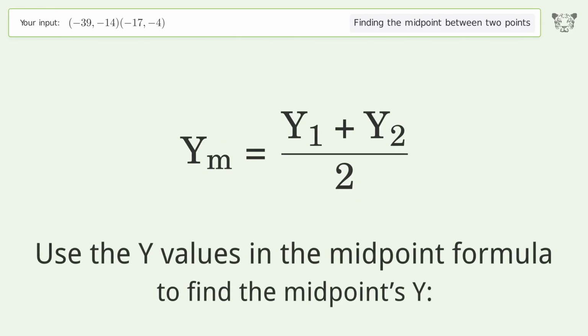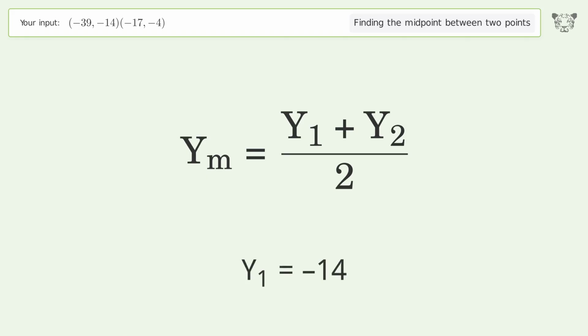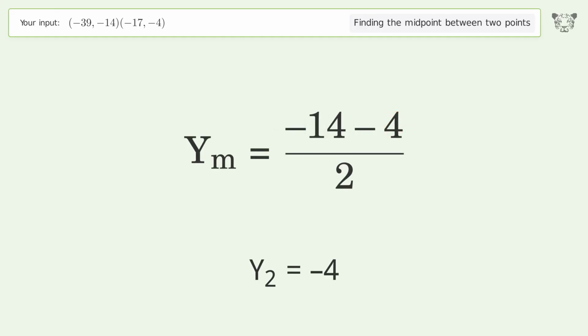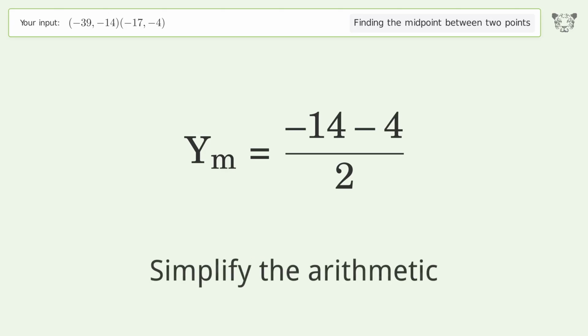Use the y values in the midpoint formula to find the midpoint's y. y1 equals -14. y2 equals -4. Simplify the arithmetic.